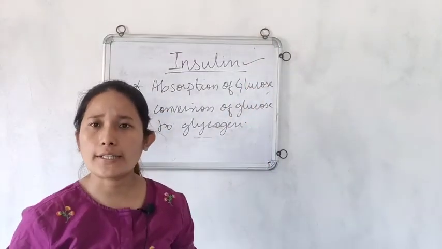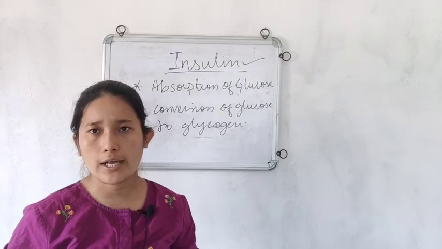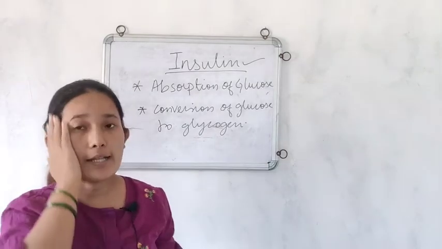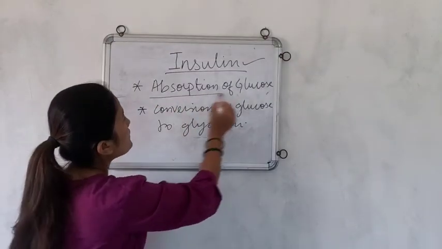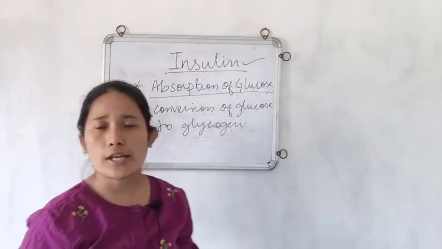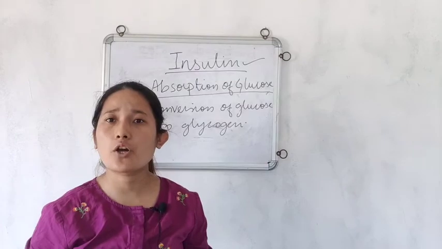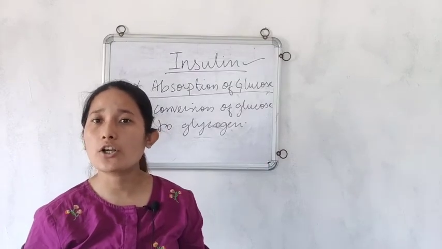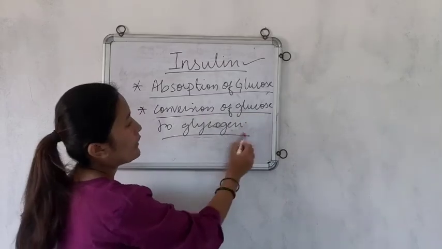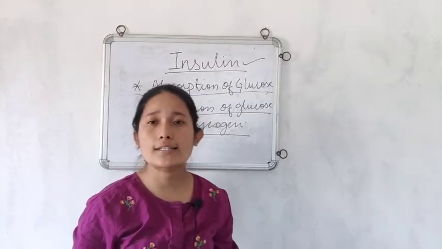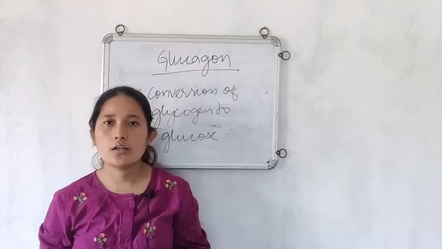Insulin, as we know, regulates the blood sugar level in our body, right? So how does it help in regulating the blood sugar level? Insulin helps the cells to utilize the glucose, helps in absorption of the glucose, and it also helps in conversion of the glucose to glycogen. That's the primary function of insulin.